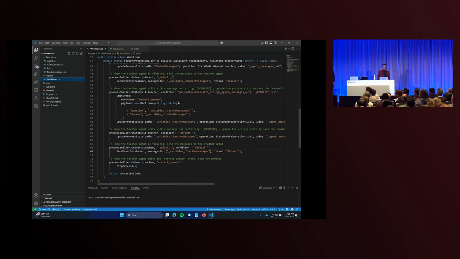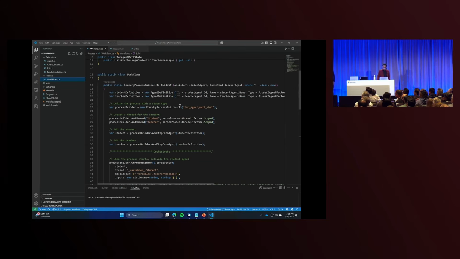So here is where I'm using process framework. If you've been to Scott Hanselman's talk yesterday, he used the exact same SDK to build a linear process where he automated his podcasting flow. I'm using a different kind of process to have these two agents talk to each other.